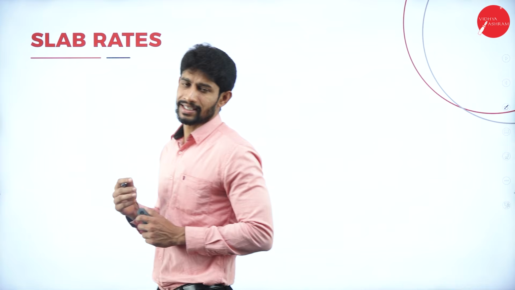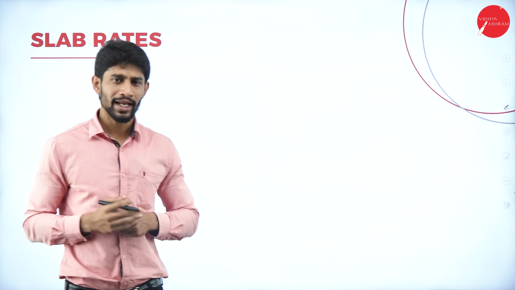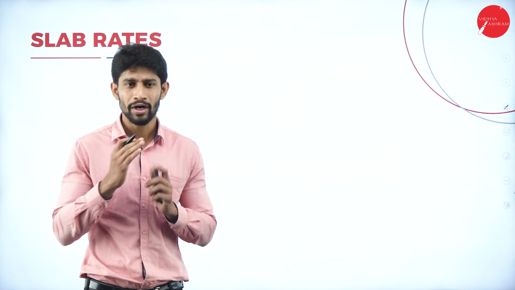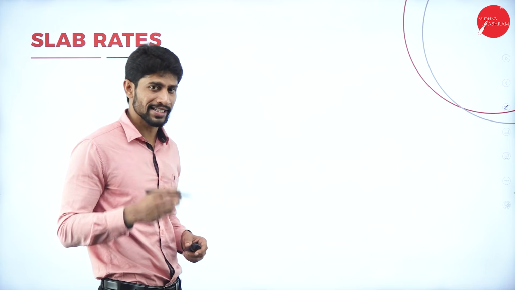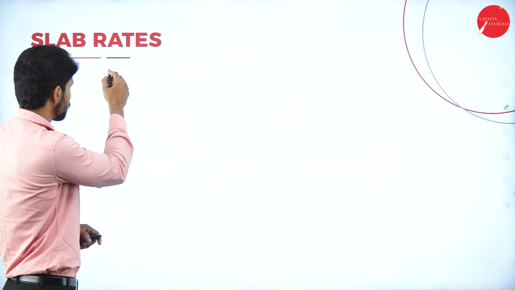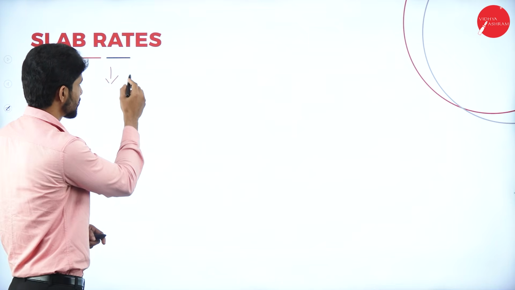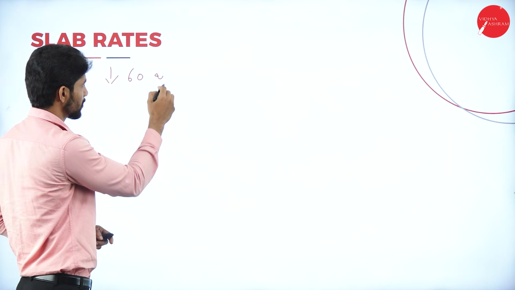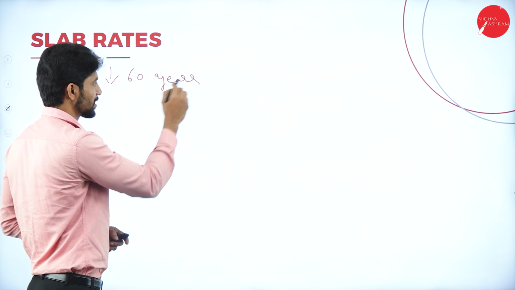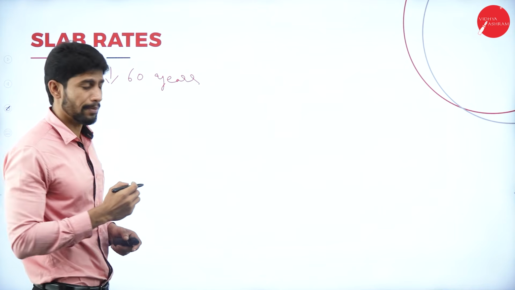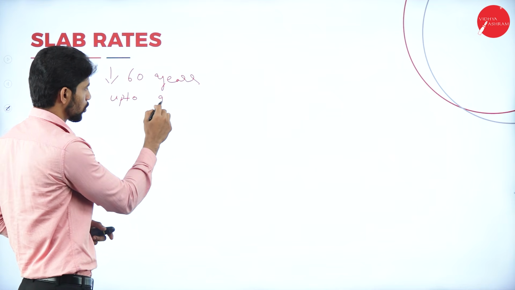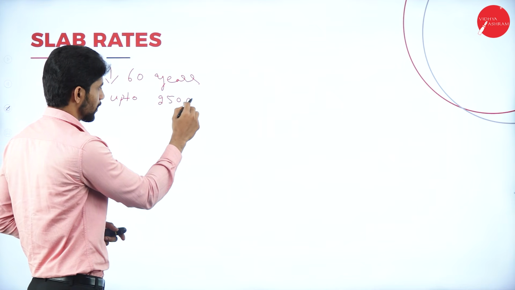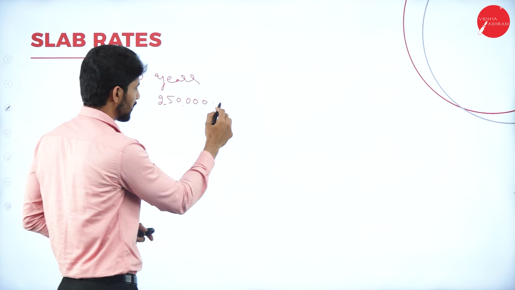What is the slab rate? Slab rates are the rates of tax we are supposed to impose on certain incomes. In case the age of the assessee is less than 60 years, we have a different slab rate. Up to 2,50,000 it is nil.